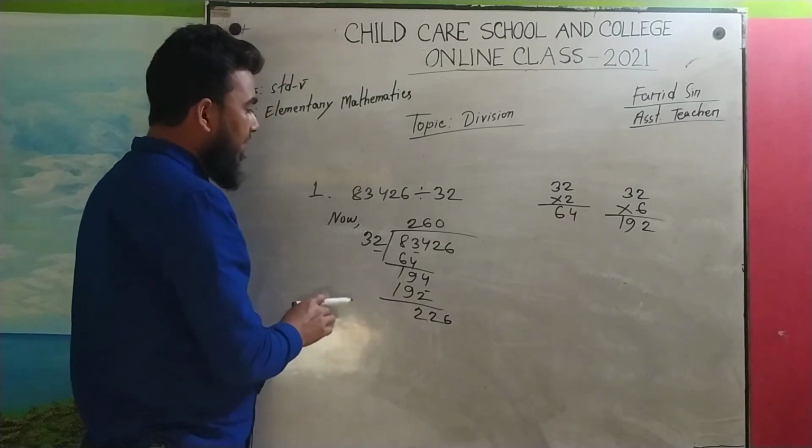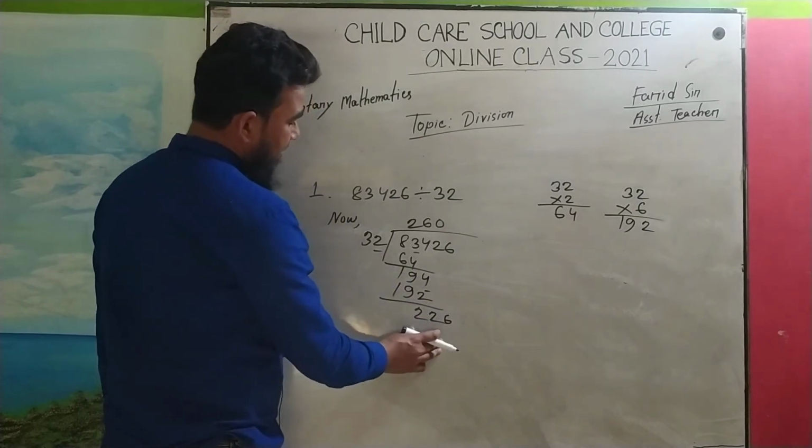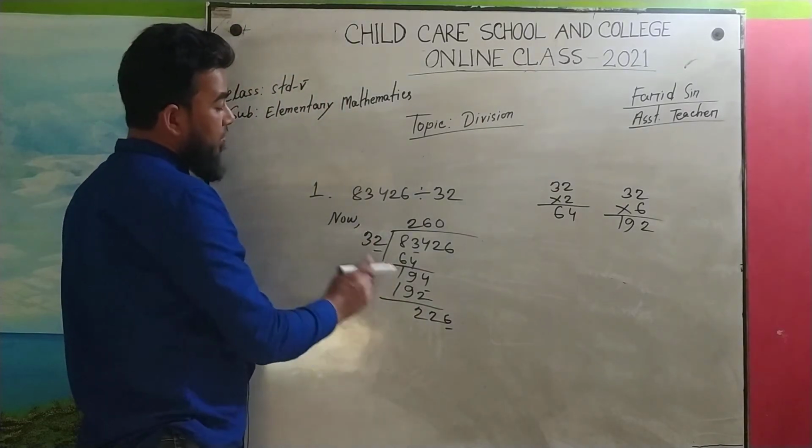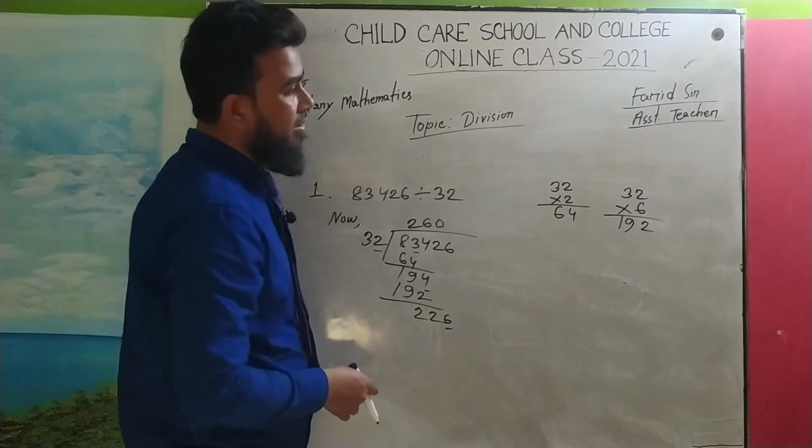Okay, now look here, 226. Now we have to ignore the last digit, here also the last digits, and here is 22. We have to divide 22 by 3.